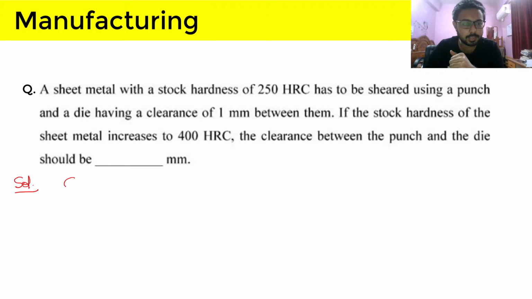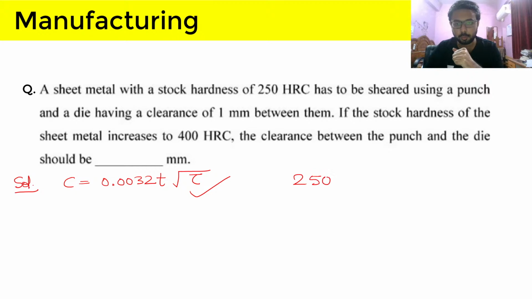So clearance is given by this formula, and here we have two materials, one with hardness of 250 and second with hardness of 400. And the clearance between punch and die is asked for this 400 hardness material.